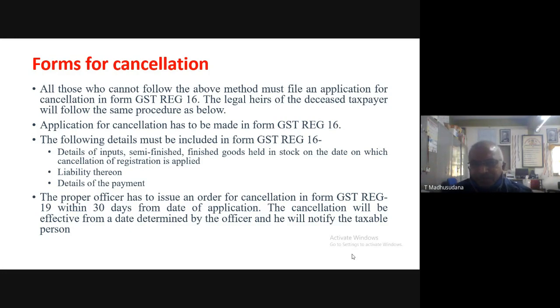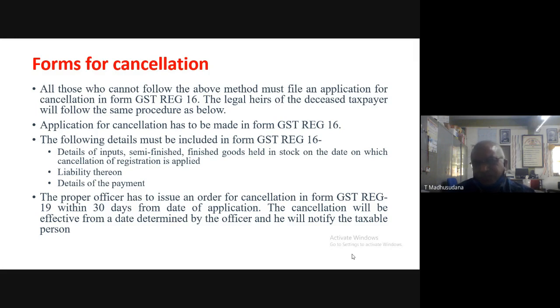So after applying for cancellation of registration in GST REG 16, within 30 days from the date of application, the proper officer has to issue an order for cancellation in Form GST REG 19.